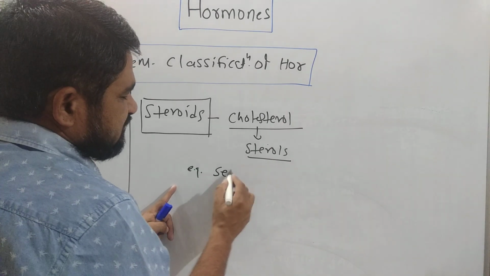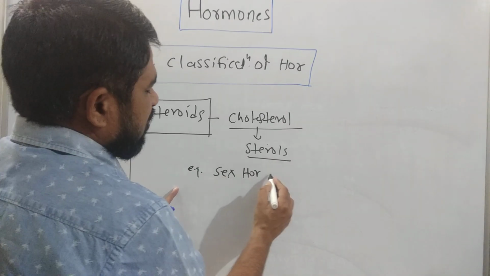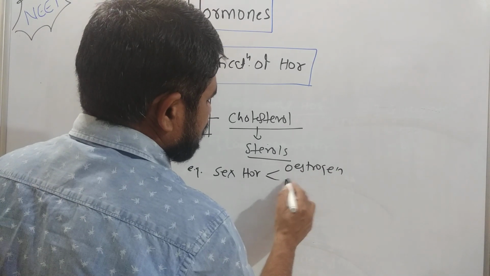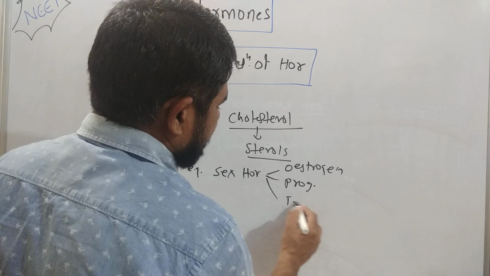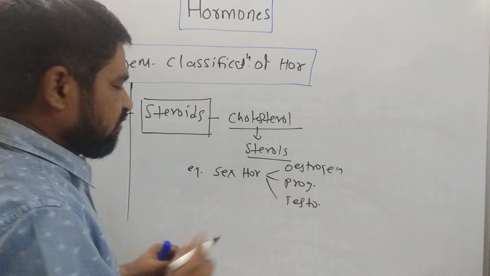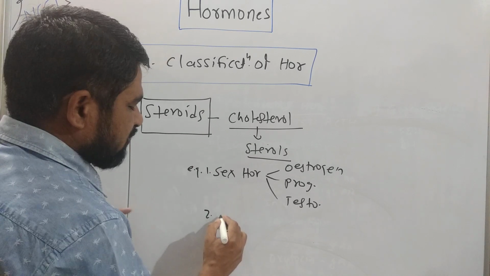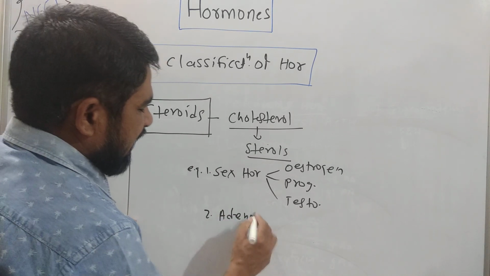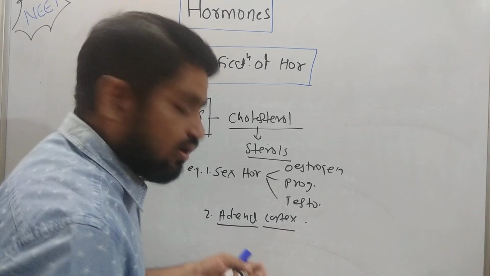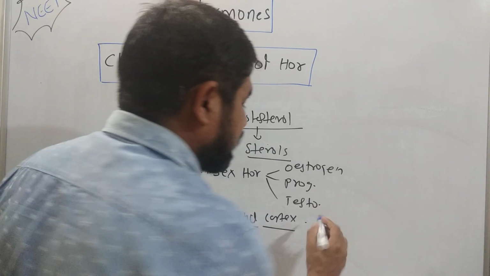The sex hormones: you can see estrogen, then progesterone, then testosterone. These are examples of steroids that derive from cholesterol. Not only that, the hormones of the adrenal cortex, like cortisol and aldosterone.